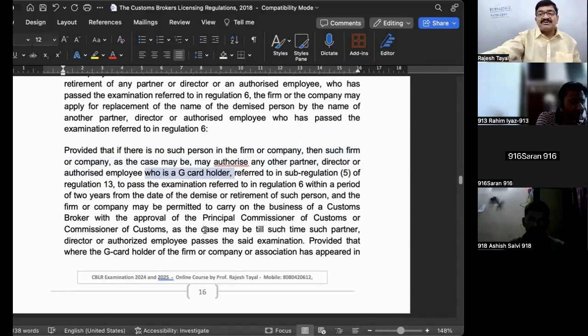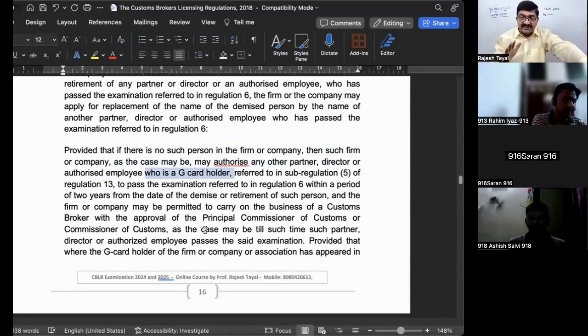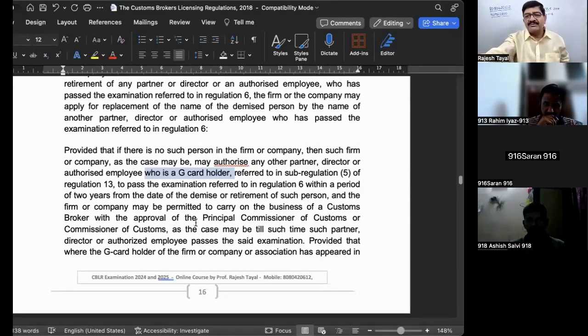So by chance, if somebody has committed an error, that he is already having the custom broker firm, but he doesn't have anybody who is a G card holder, he is committing the greatest mistake. Because if there is no other G card holder, then the only option available is that within 60 days from the date of retirement or demise of the license holder, there must be another F card holder, and F card holders are not available in the market freely.